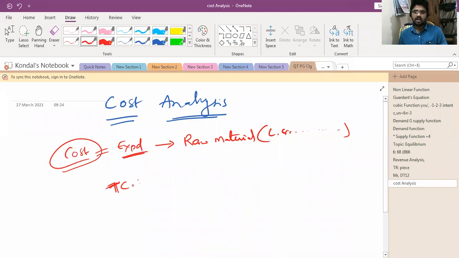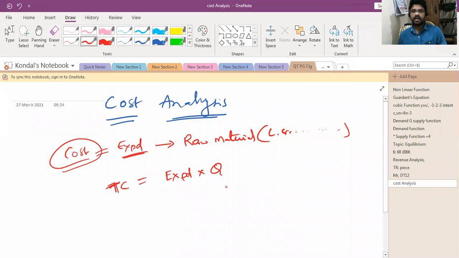Generally the total cost we can calculate as total cost is equal to expenditure into quantity. For example, the expenditure per unit or per kg or per quintal, or per product. For example, if you are running an industry in order to produce goods.